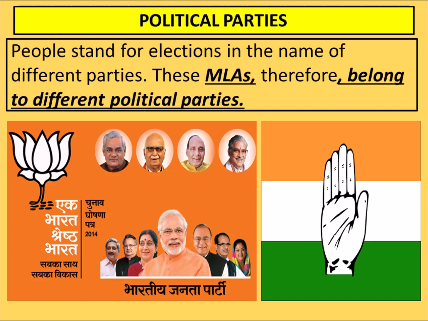So every MLA or every MP belongs to one or another political party. Some main important political parties of India are BJP, Congress, SP, Samajwadi Party, BSP, Shiv Sena, Bajrang Dal and AAP. These are some of the important and very talked about political parties in India, but there are a lot of other political parties also in India.